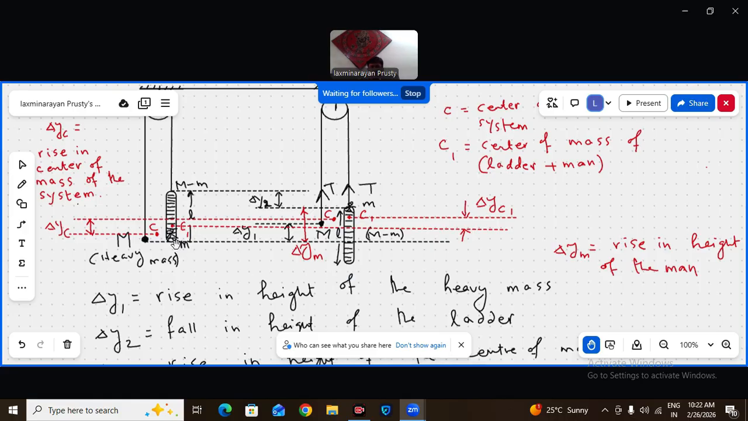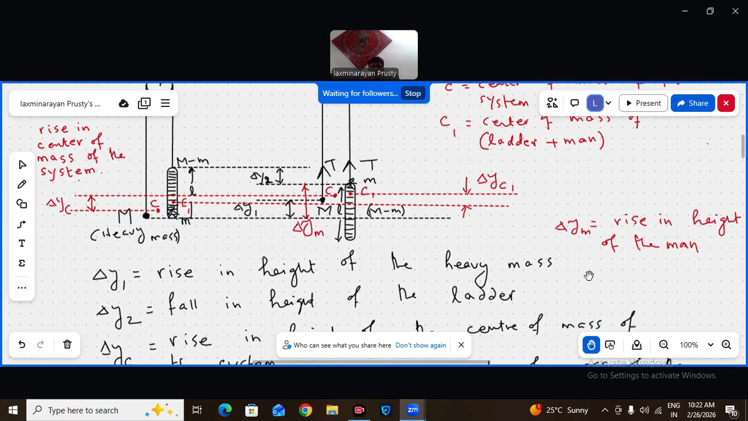The man was here, initial position. Now the man is here at the topmost, and the ladder has also come down. But the difference in height between two positions of the man, initial and final, is the delta YM only. M means man. This point is clear to all of you?